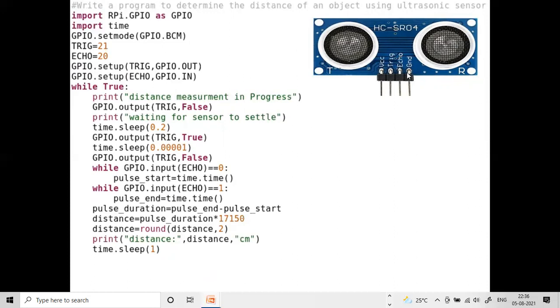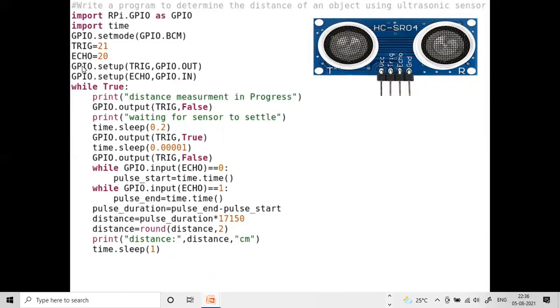And here this is the ultrasonic sensor: VCC, trigger, echo and ground. VCC means pin number 2, trigger means pin number 40, echo means pin number 38, and ground means pin 39, or any other ground pin you can use.